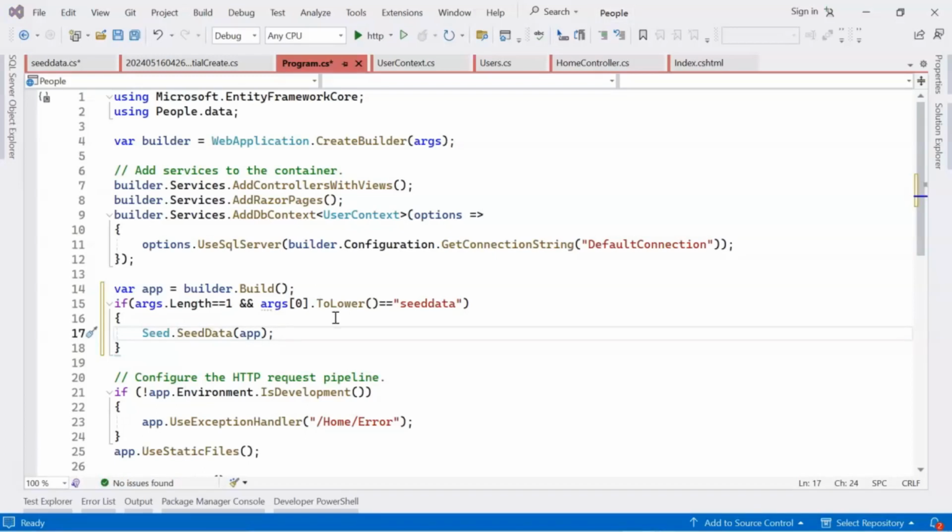So this code will basically seed the data in the database when our application starts. Means it will insert the data into the database.